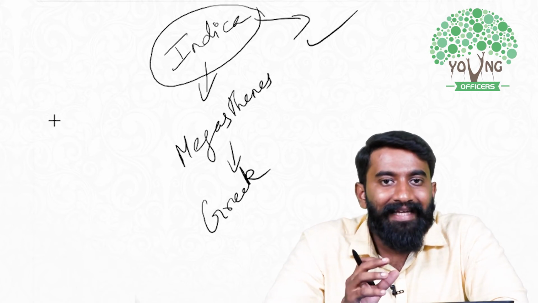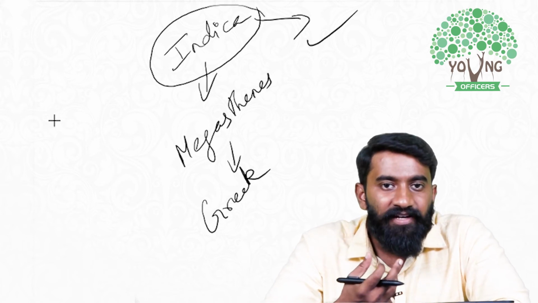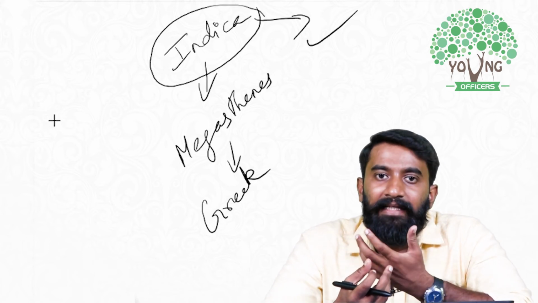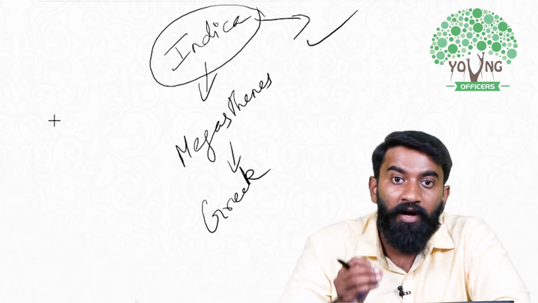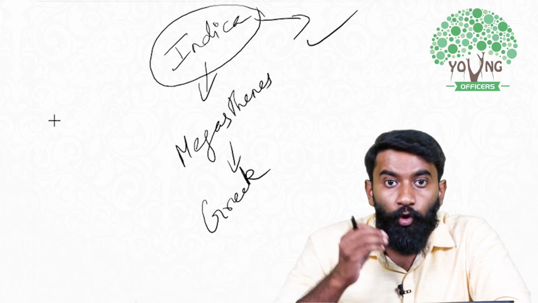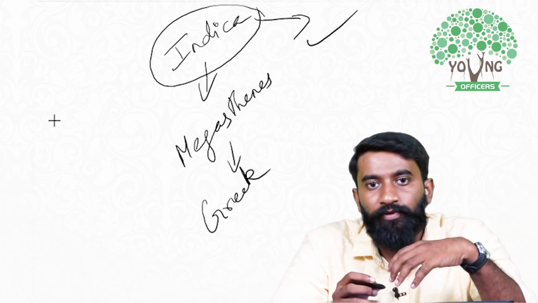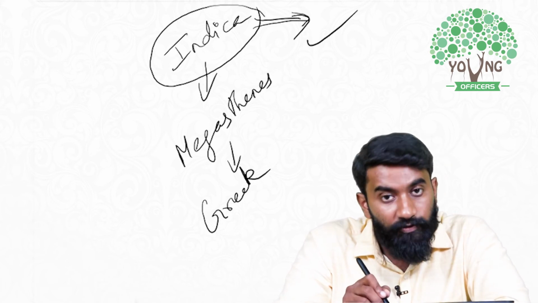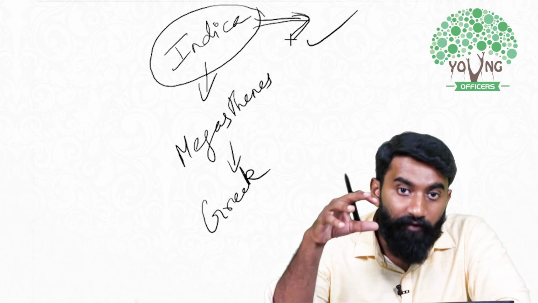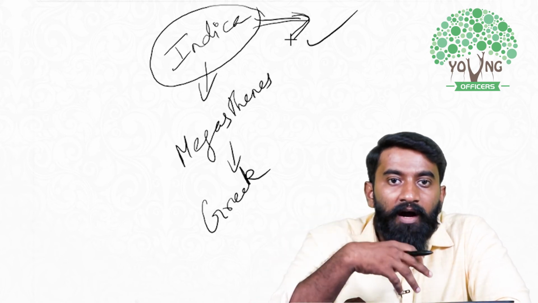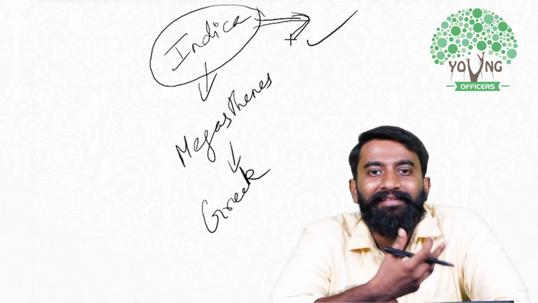Now both these sources of information are important. Indian sources are important because Indian scholars themselves have written a lot of details because they actively took part in the Indian society. But Megasthenes is a foreigner who came from outside of India. His book is also important, and that's because he is a foreigner, he would not have any bias, meaning he will not try to impress anybody.